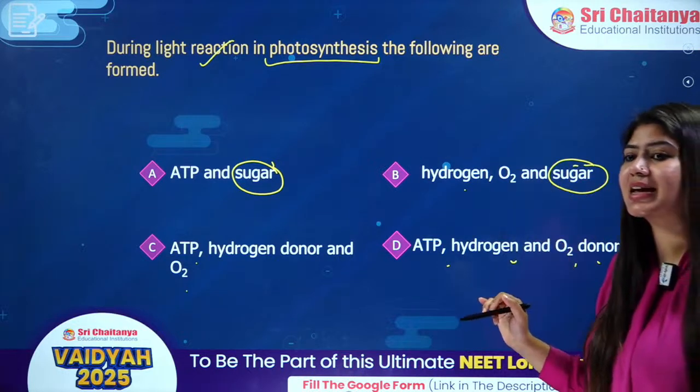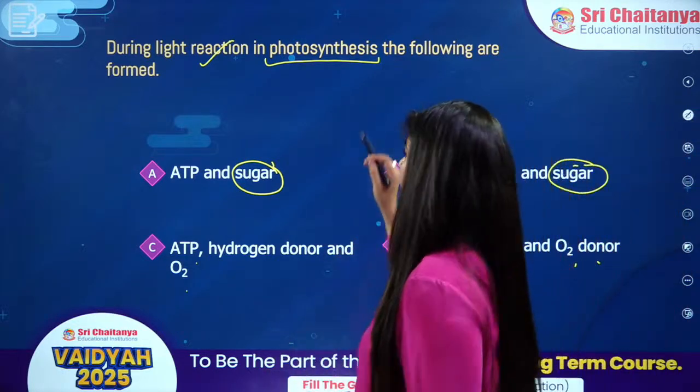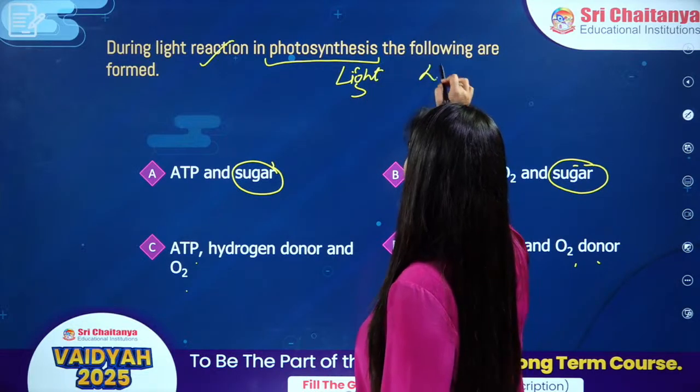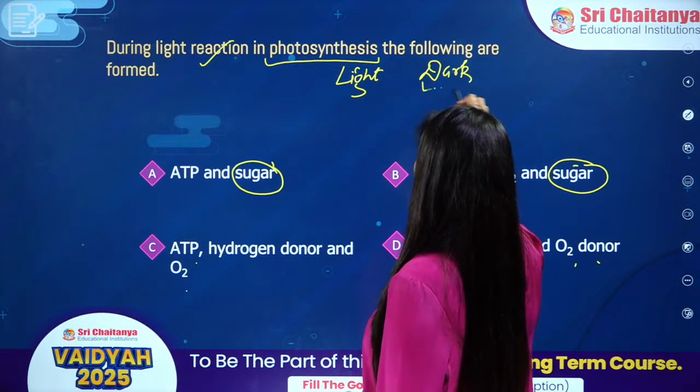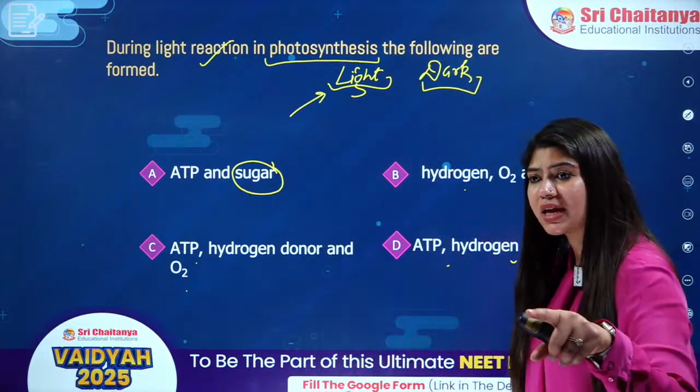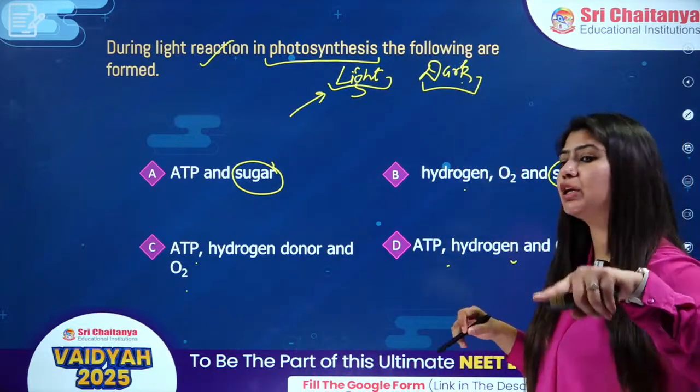If I segregate between these 2 reactions, number 1 is the light reaction and number 2 is the dark reaction. More specifically, we call this one a light dependent reaction, and this one a light independent reaction.